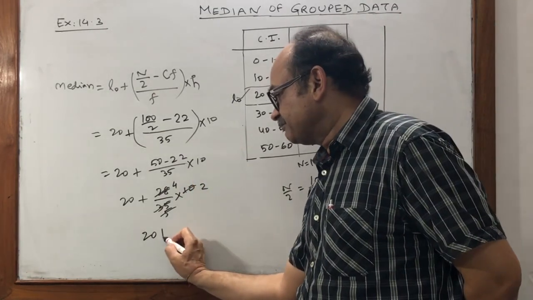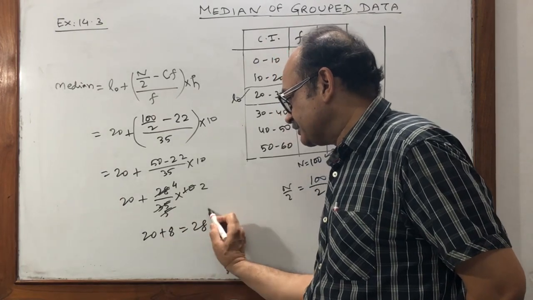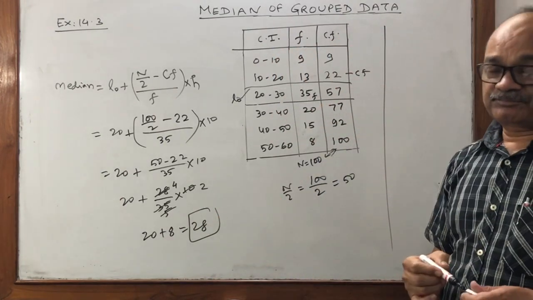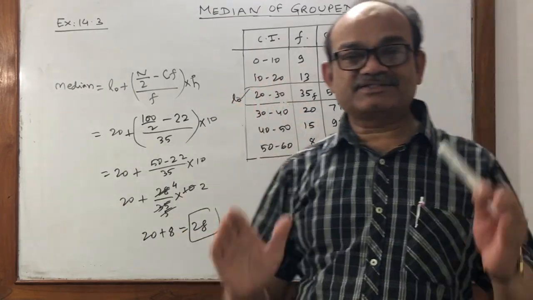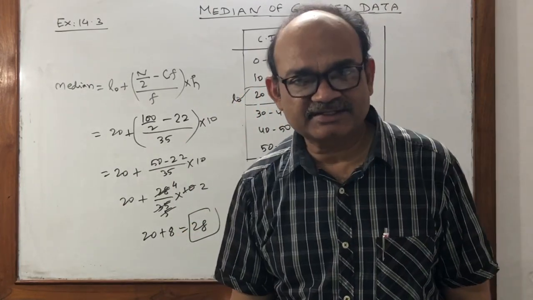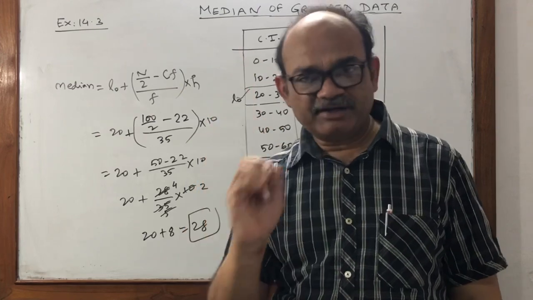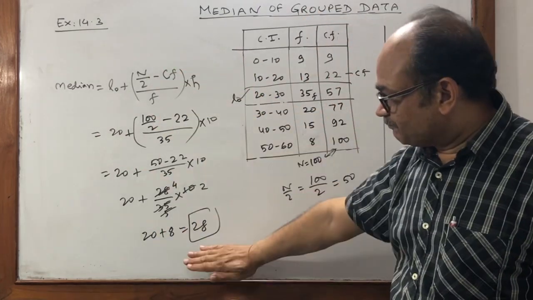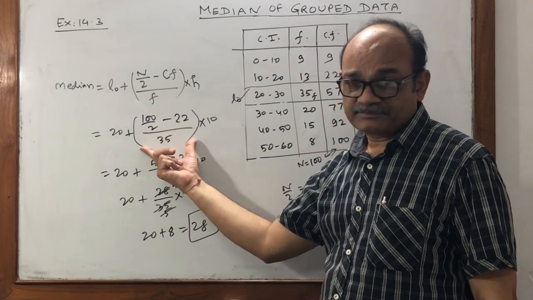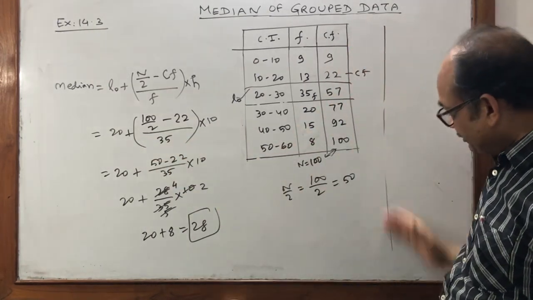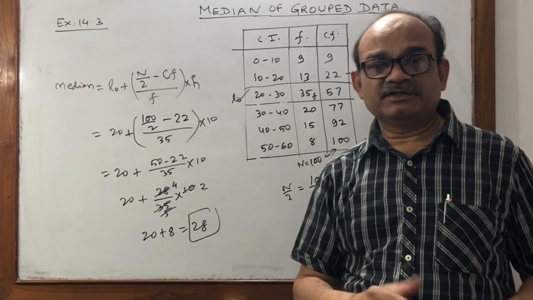Answer is 20 plus 8, that is 28. And if you check, 28 is lying in the interval 20 to 30. Hence your answer of the median is 100% correct. The important work is the calculation work. Use brackets properly.